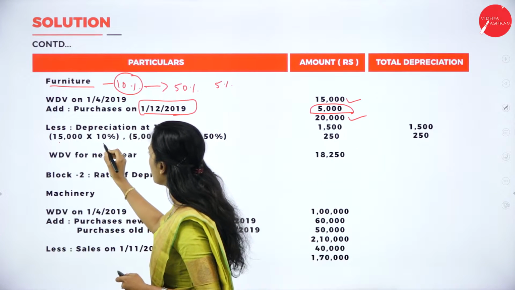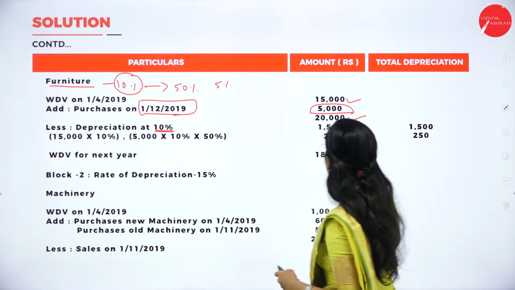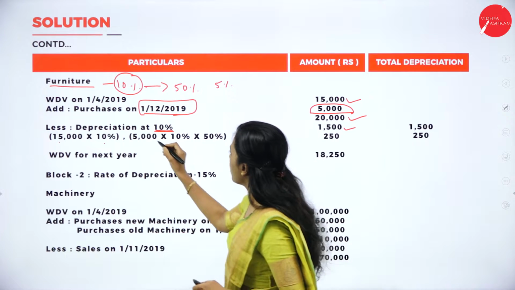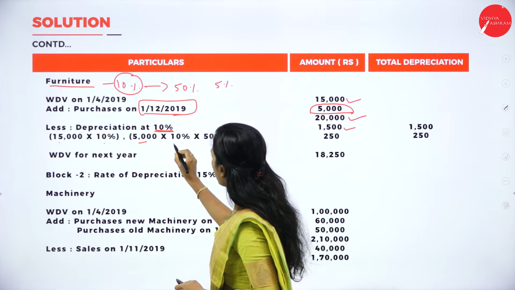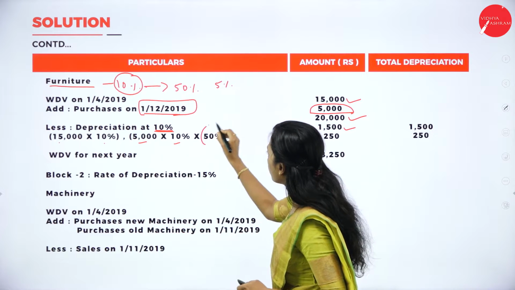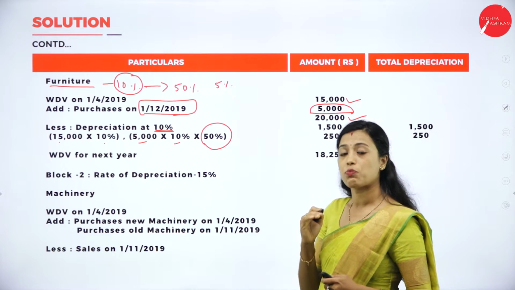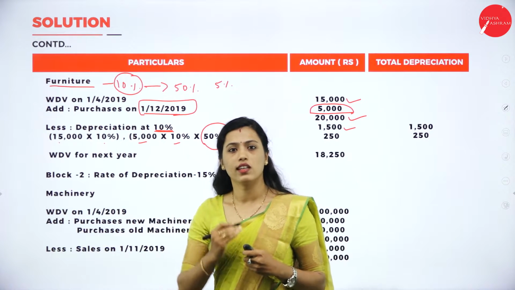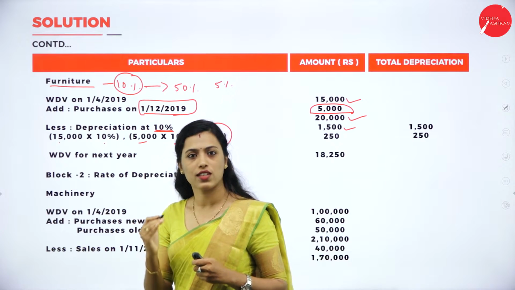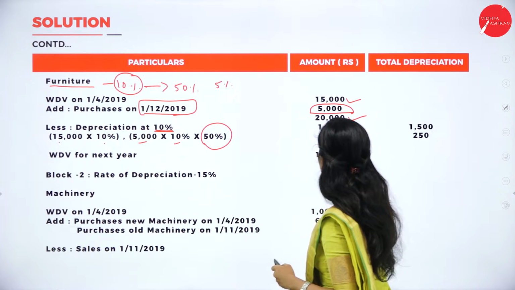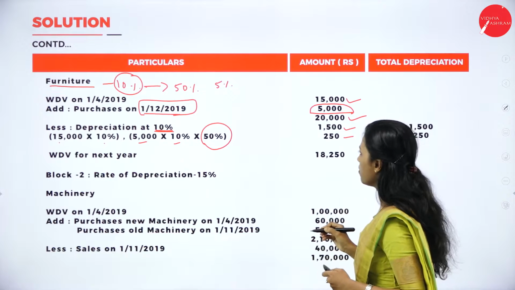So 15,000 into 10%, it is 1,500, and for 5,000 into 10% into 50%, because asset is purchased after 180 days from 1/4/2019. So it is 250.